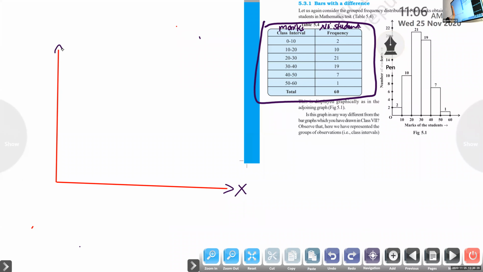X and y, x-axis and y-axis. And class intervals, where we should write class intervals in that points I have mentioned. Where we should write class intervals? Class intervals on x-axis. So class interval: first 0, 10, 20, 30, 40, 50, 60.